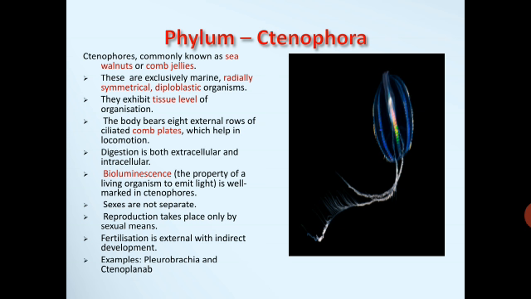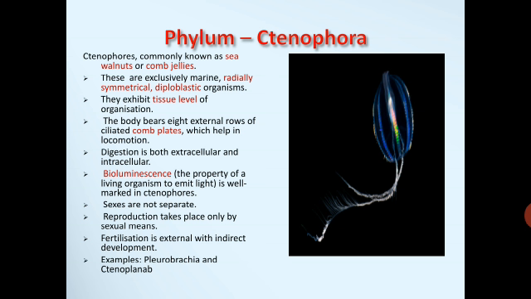Thirdly, they exhibit tissue level of organization, where the cells are grouped into tissues. Here, the body bears eight external rows of ciliated comb plates which help in locomotion. Another important character of Ctenophora: digestion is both extracellular and intracellular. A very important character is bioluminescence, which is the property of a living organism to emit light. It is well marked in ctenophores.